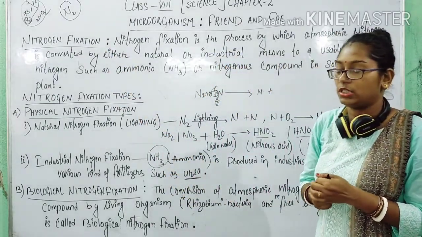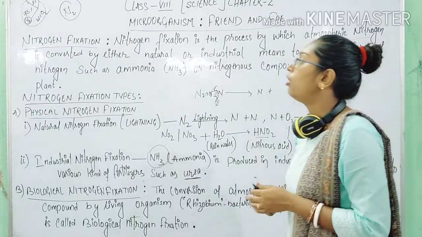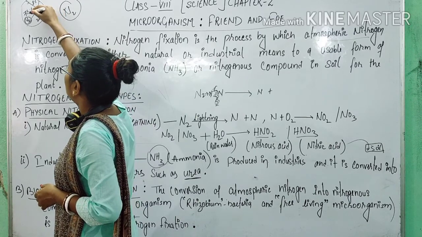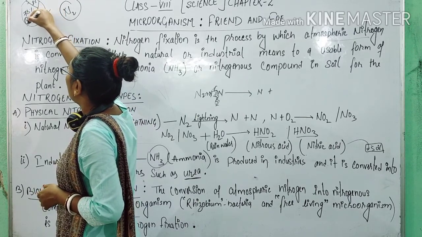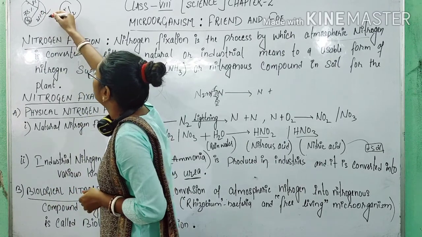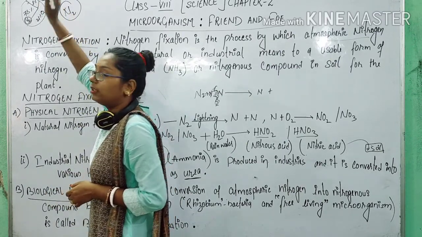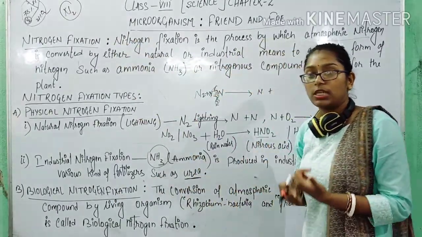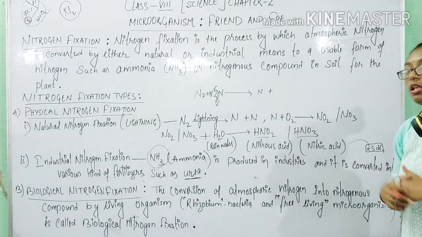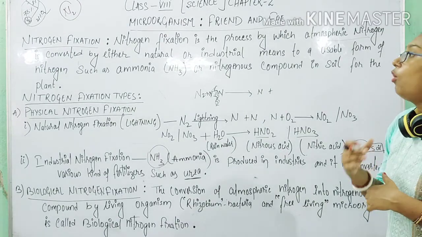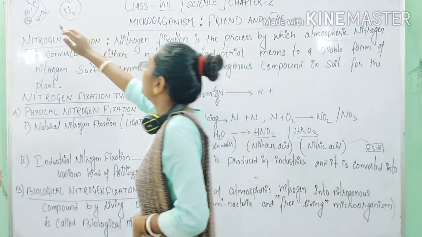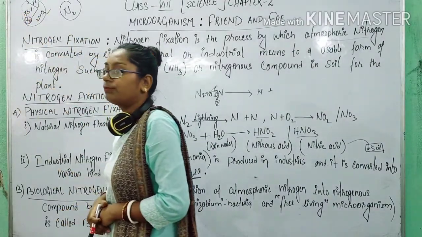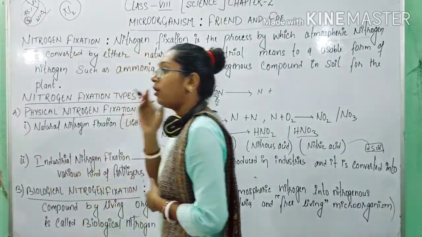What is nitrogen fixation actually? Now we know that in the atmosphere the composition of air is 78% nitrogen, and 21% is oxygen, and the rest of the other gases are present in 1%, like carbon dioxide, carbon monoxide, hydrogen gas, sulfur dioxide, helium gas, argon. All these gases are present only in 1%, while the abundant gas is nitrogen.